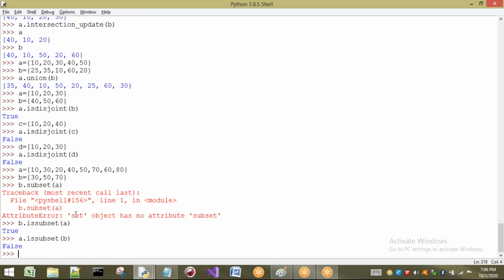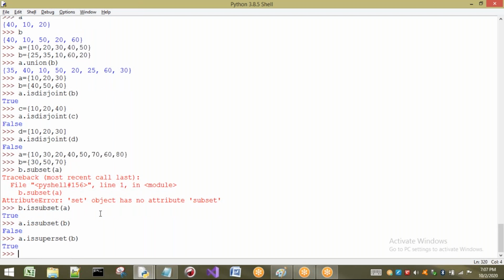To find this out, I can use superset. I have the concept of superset. Is A a superset of B? Yes, it is a superset of B. That means all the elements that are present in B are contained in A, so we can say A is a superset of B. The reverse is not true.